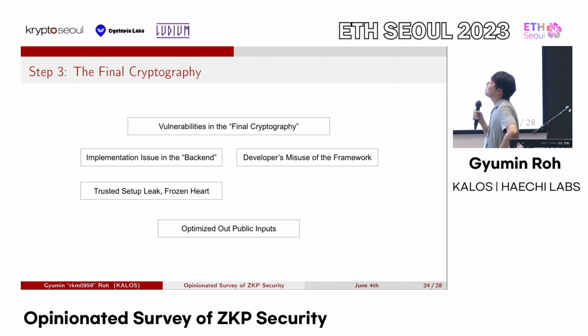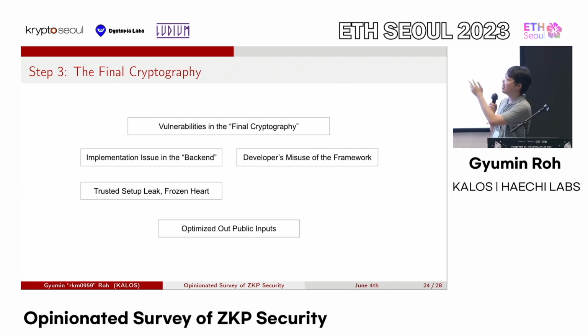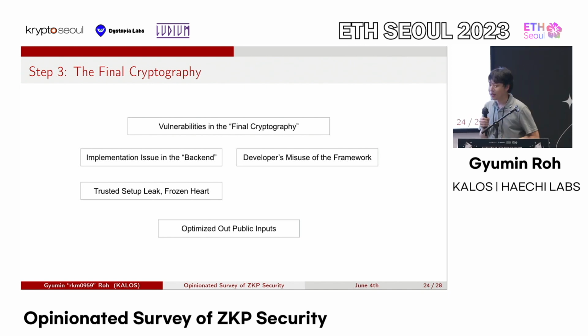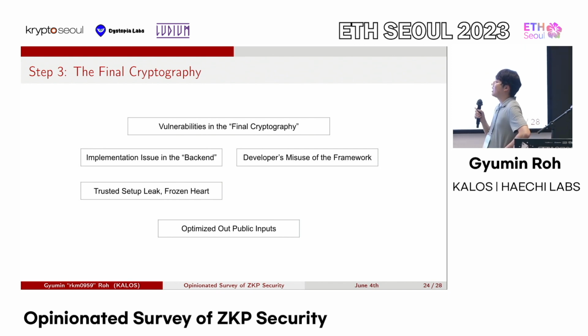For example, in the former part, we could say that the trusted setup leak is on this side because it's not dealing with the toxic waste, quote unquote toxic waste, properly. Or for example, if you're talking about Frozen Heart, it means that your backend is not dealing with the Fiat-Shamir heuristic correctly, and so on. And a special case here is the optimized out public inputs.